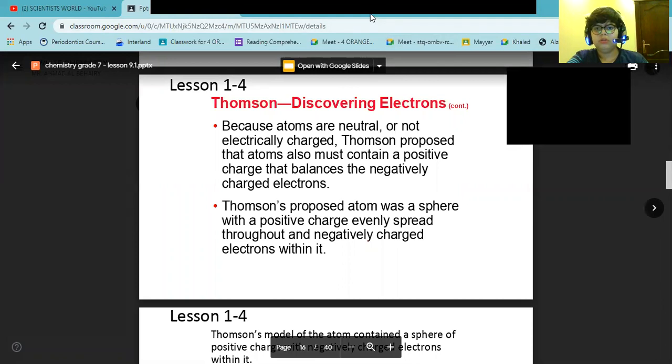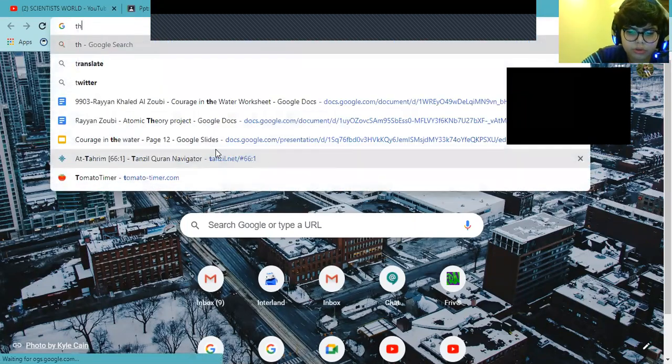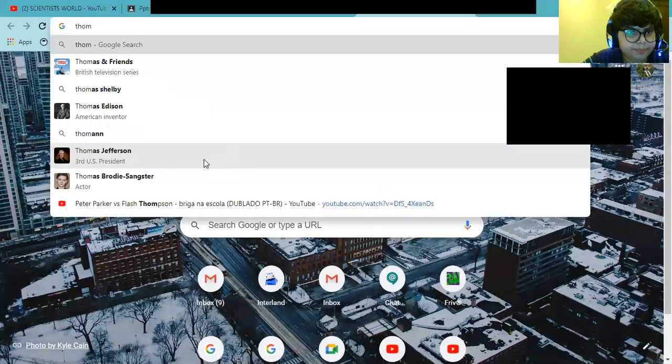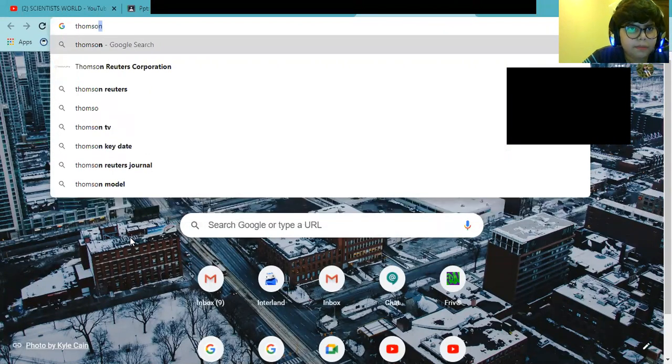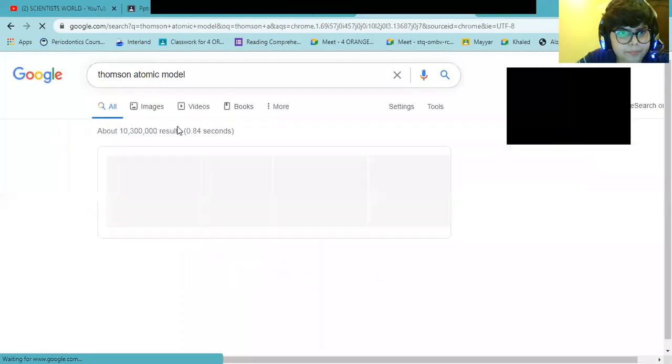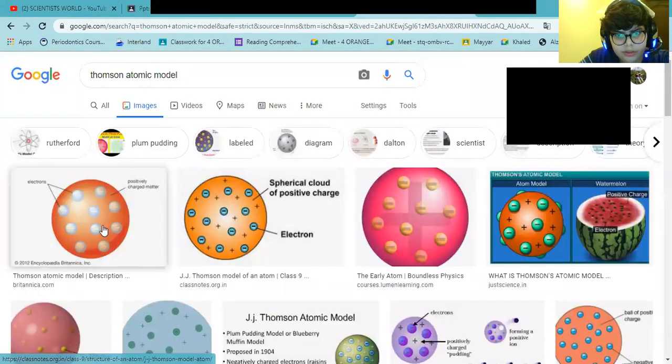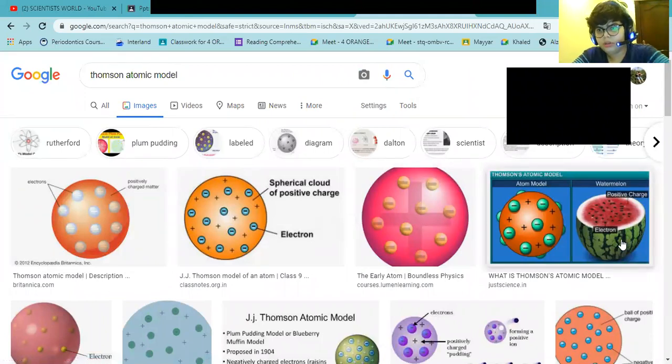Let you see, just a second. Here is Thomson's atomic model. It's like this.